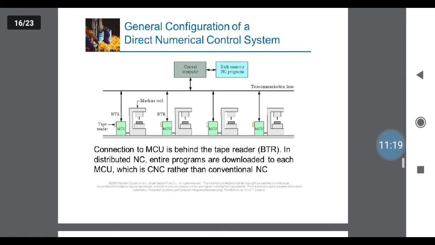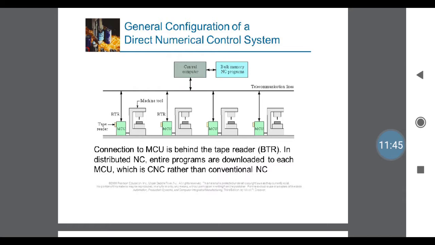Again, the general configuration of a DNC. The same sketch here shows the MCU and BTR. BTR means behind the tape reader. See here we are using a 4 setup, 4 MCU and 4 machine tools, 4 BTR. That is 4 machines we can control with the one computer, that is the central computer. The same data is stored in a bulk memory unit, that is the NC programs.